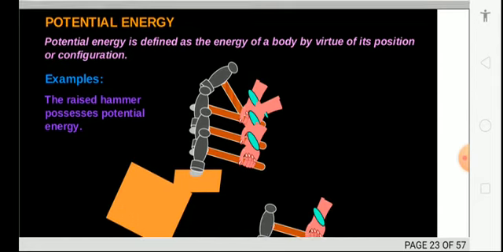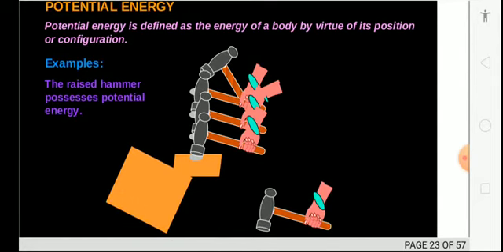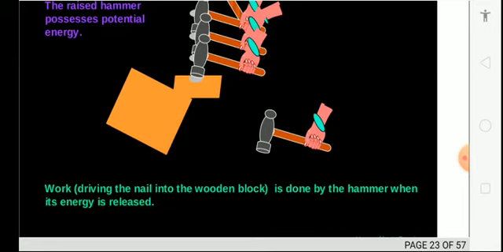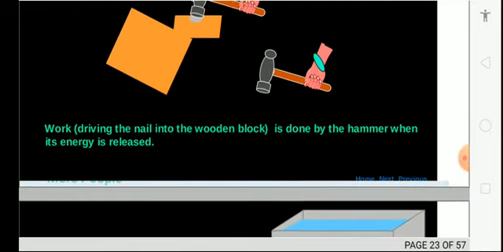When you strike it on another thing, it has kinetic energy which is converted by you as work. Driving a nail into a wooden block is done by a hammer when energy is released. Here, transfer of the energy is done by you. There are so many other examples you can think of.